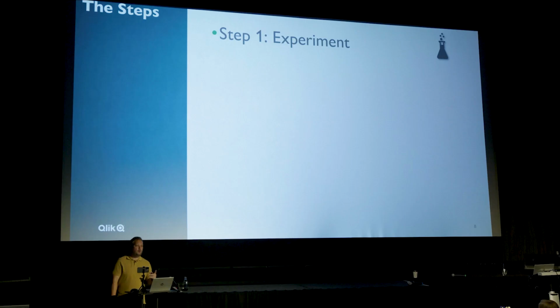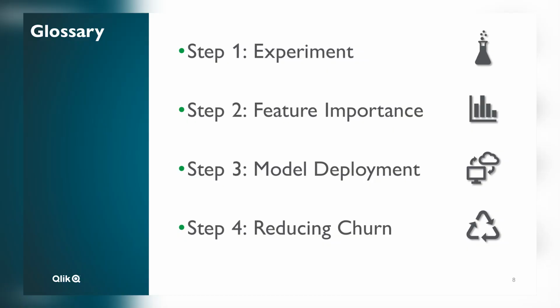So there's 4 steps we're going to go through. The first one, I'm going to create the machine learning experiment in Qlik AutoML. And then we're going to look at those feature importance, the why, the explainability behind all of this. We'll deploy our model live into production and start to feed in live customer data. And then we'll start doing the fun part, which is reducing the customer churn.